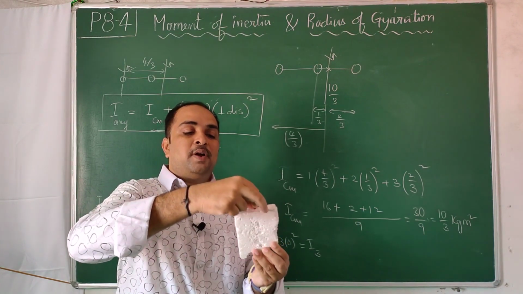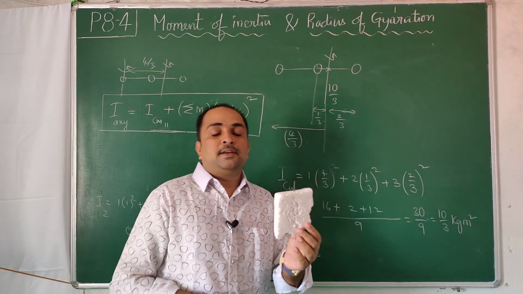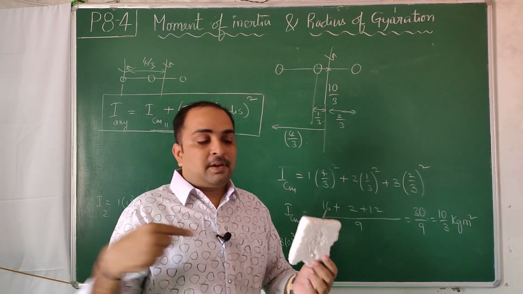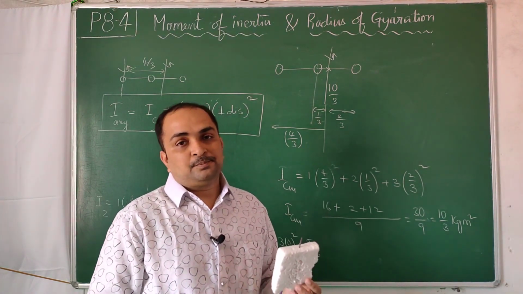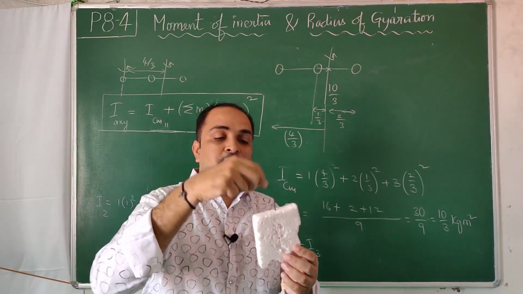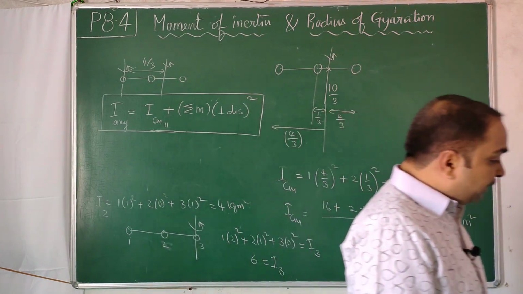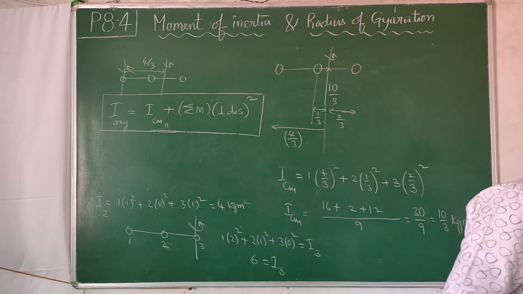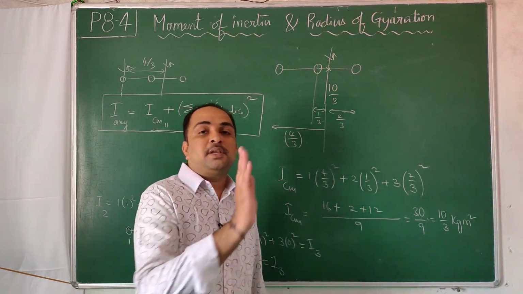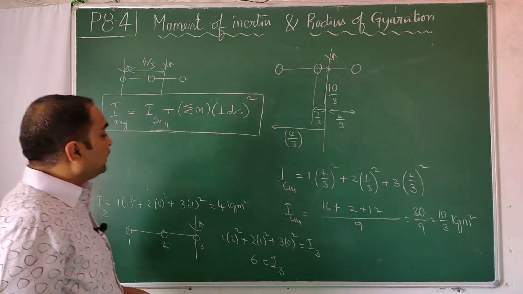So you may have to remember 2 or more values, for 3 dimensions maybe 3 values. But don't worry, there are several symmetric objects like a sphere. For a sphere everything is the same, for cubes everything is the same. This axis also passes through the center of mass, this axis also passes through the center of mass. That kind of related data we learn by heart and memorize. Why do we memorize? Because for any other axis you want, very quickly we can get it through the parallel axis theorem.